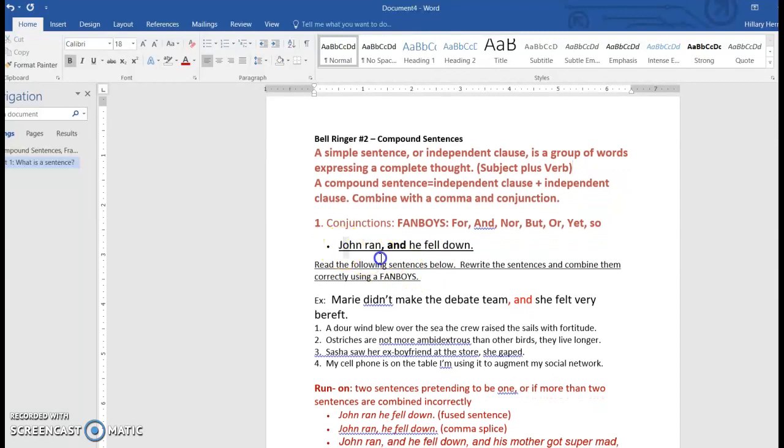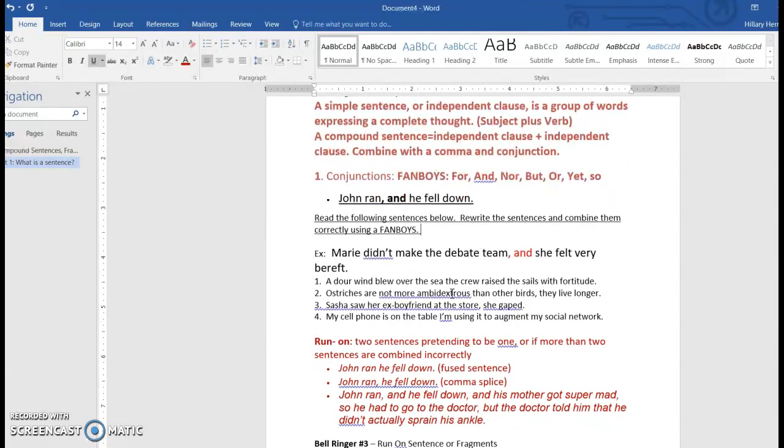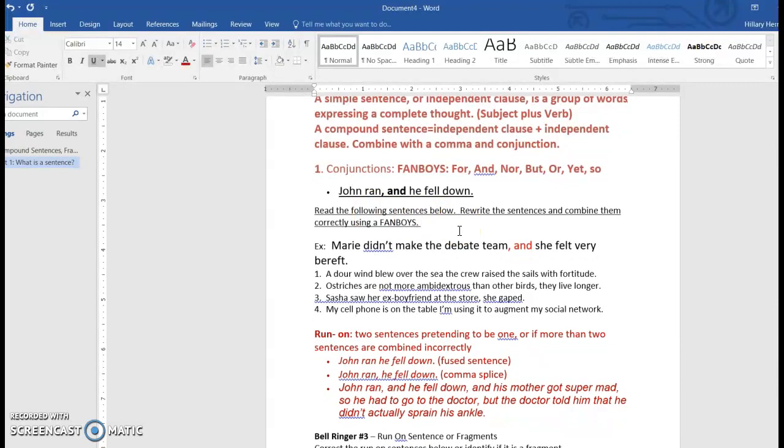So this is a simple sentence, has your subject and a verb, it's an independent clause. This is also your simple sentence, subject, verb, independent clause. They are combined with a comma and a conjunction. Thus, it is a compound sentence. So read the following sentences below, rewrite the sentences, and combine them correctly using FANBOYS.